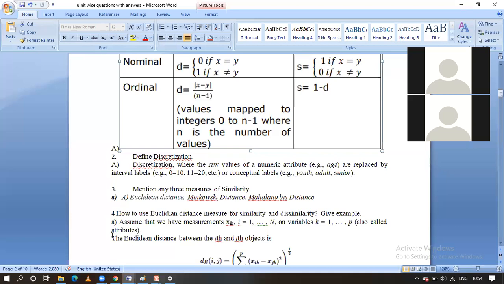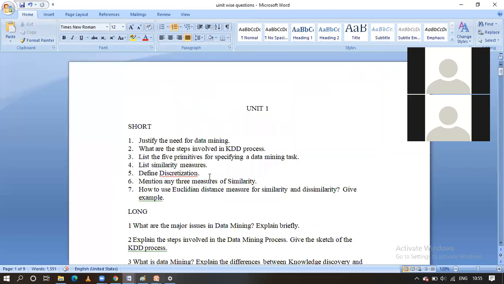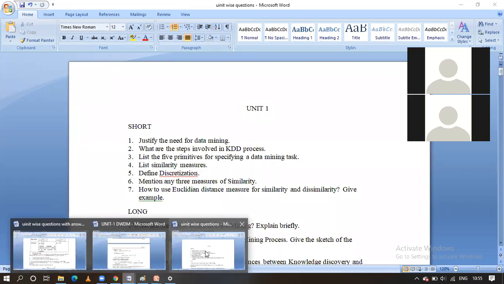Okay, next one, what is the other question? Okay, the next one is define discretization, guys. Okay, discretization. To represent data in an understandable and easy way, we are going to go for discretization. Overall, we represent all the values in the form of bundles. Let us see the answer for that one.